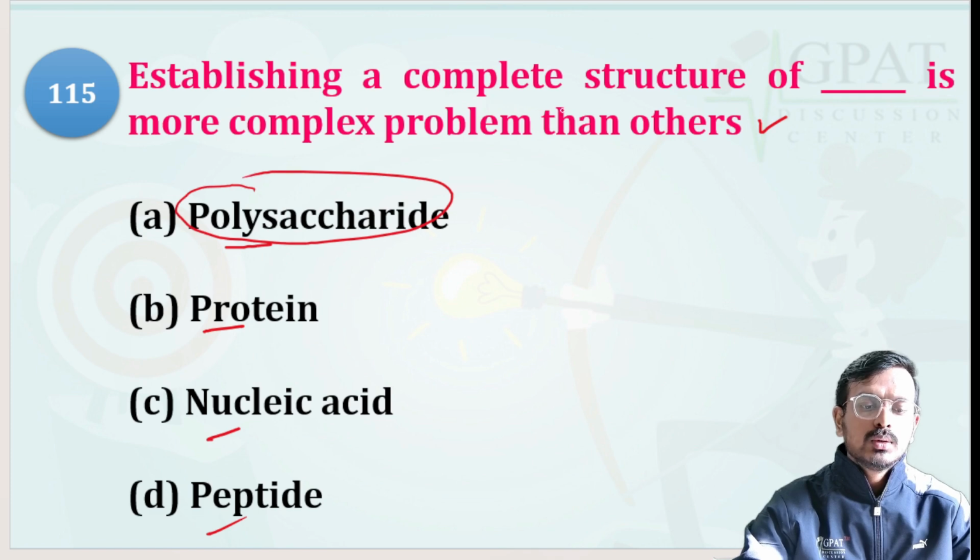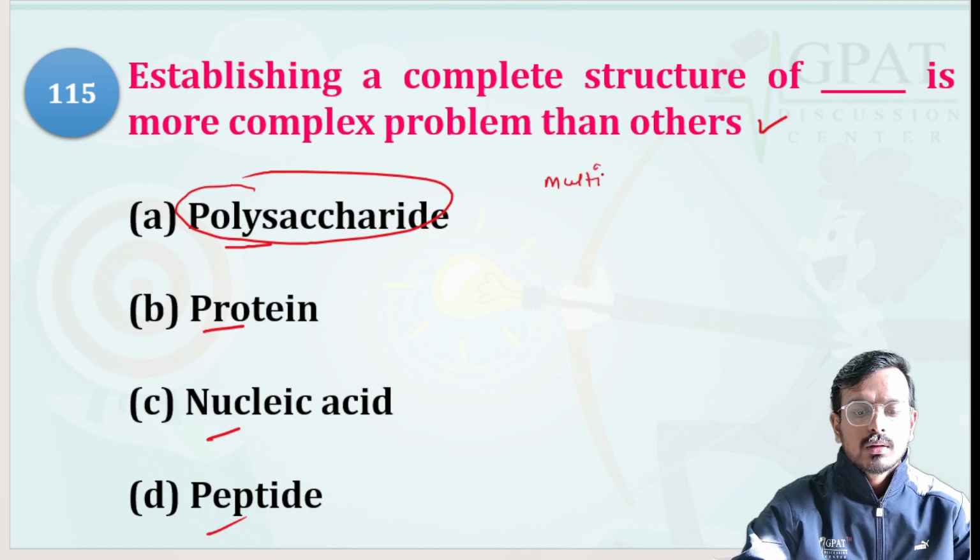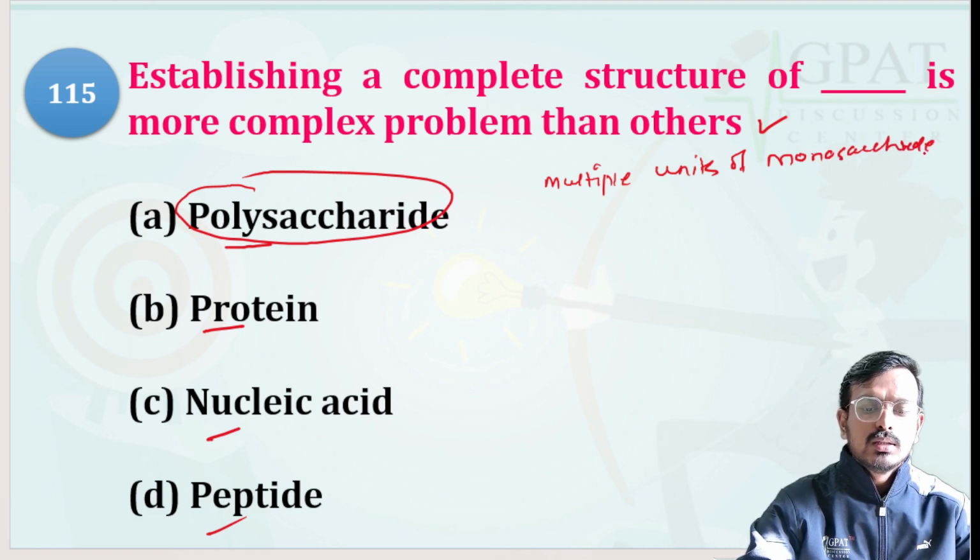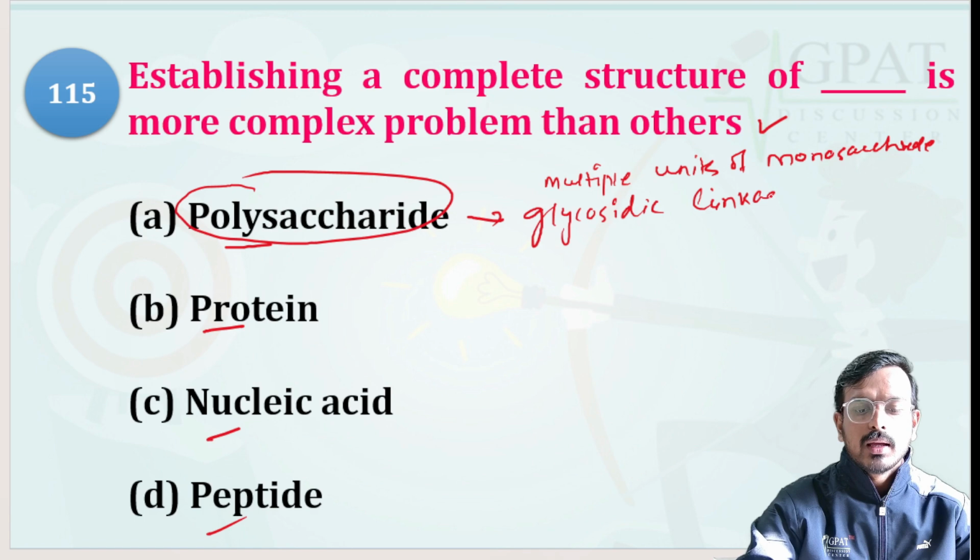Why is that? They consist of, not exactly monomers, but basically multiple units of monosaccharide. These monosaccharides are joined by glycosidic linkage.